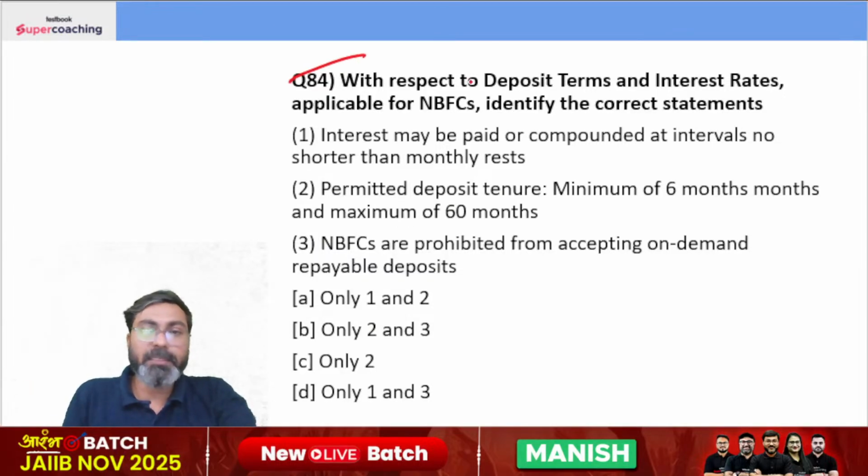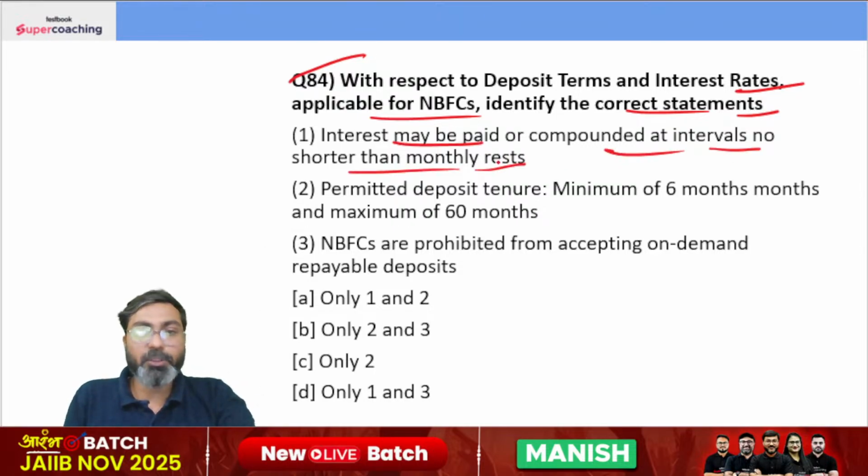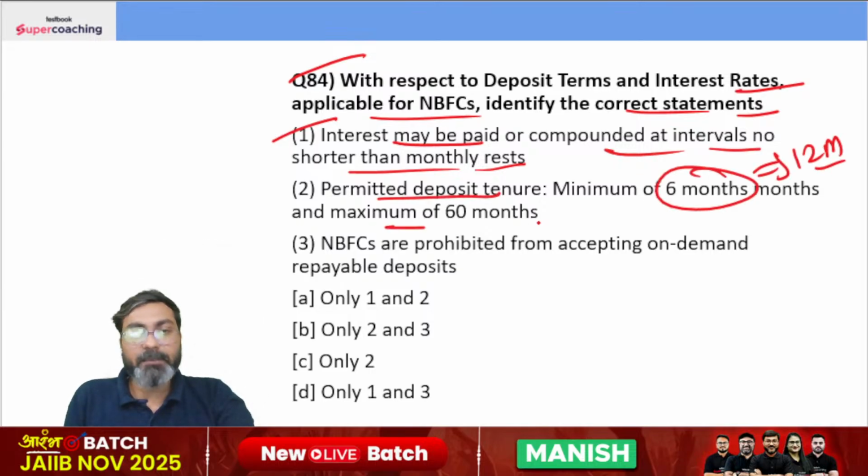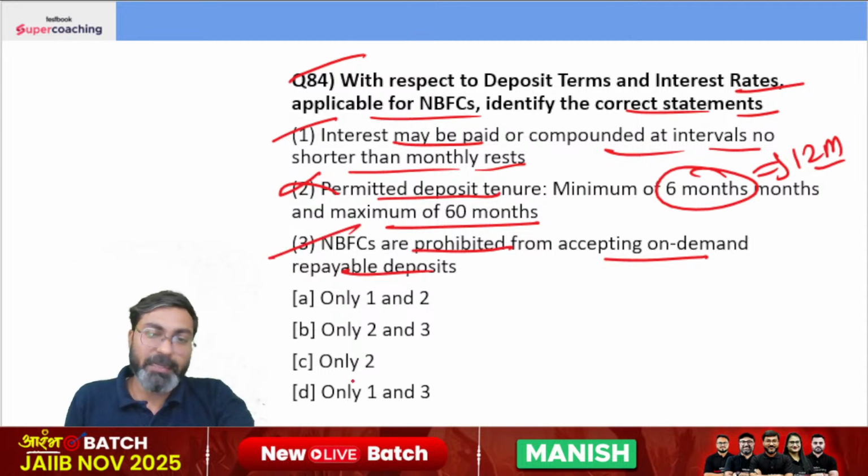With respect to deposit terms and interest rates applicable for NBFCs, identify the correct statements. Interest may be paid or compounded at intervals no shorter than monthly rests. Permitted deposit tenure minimum 12 months होता है and maximum 60 months होता है. So this is incorrect. They are prohibited from accepting on-demand repayable deposit. Okay, so 1 and 3 will be the right answer.